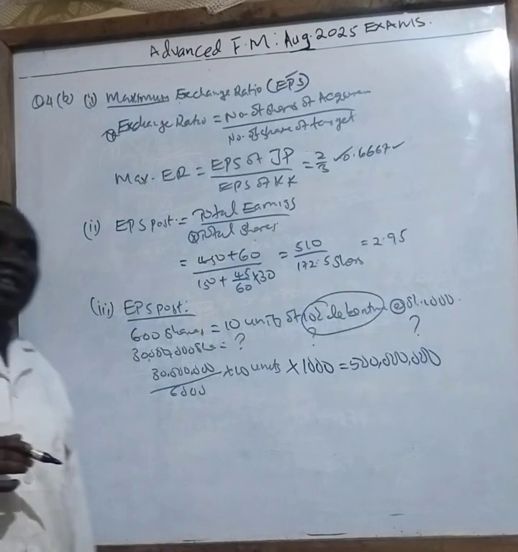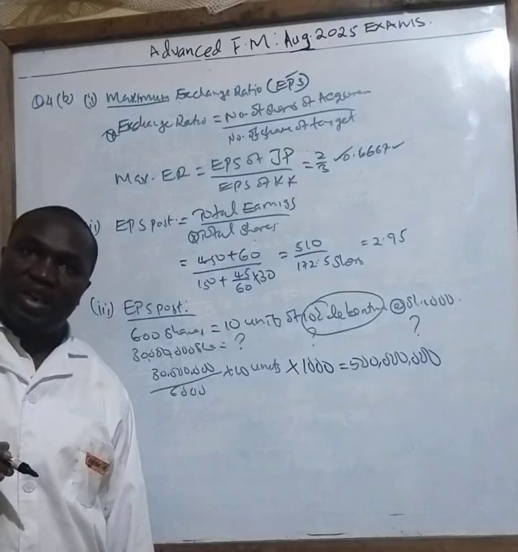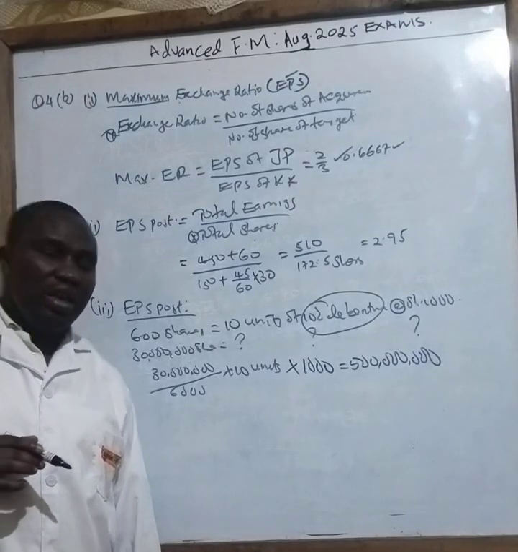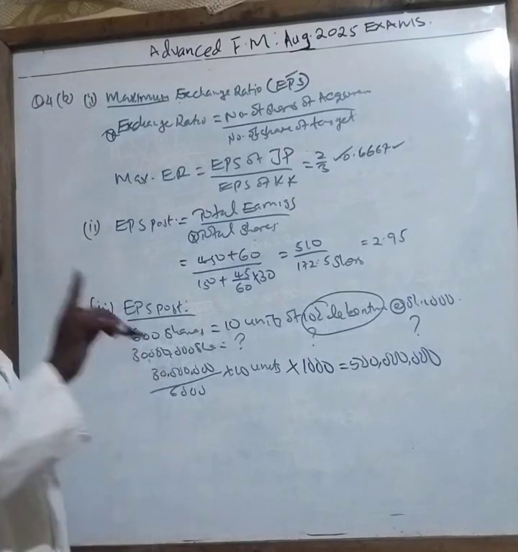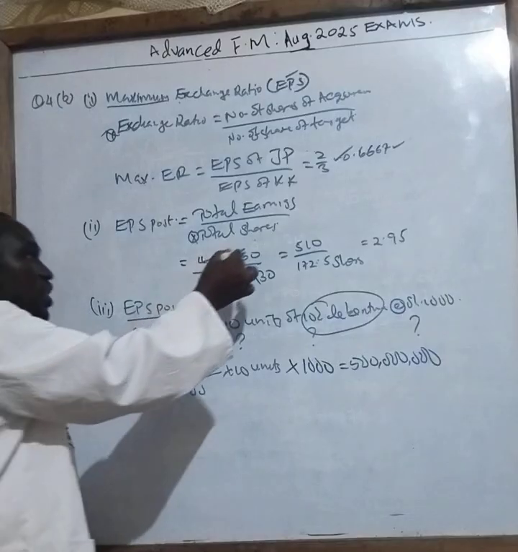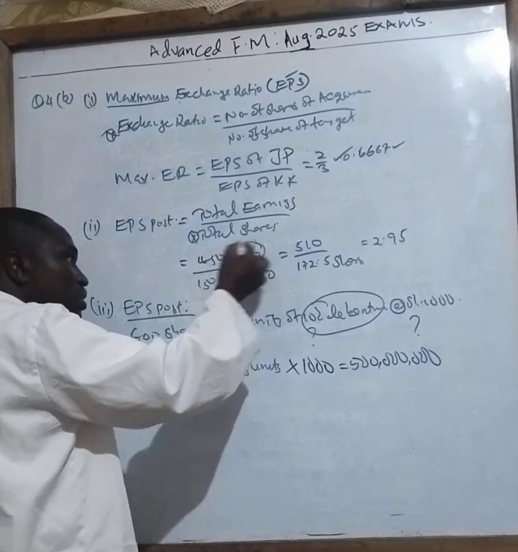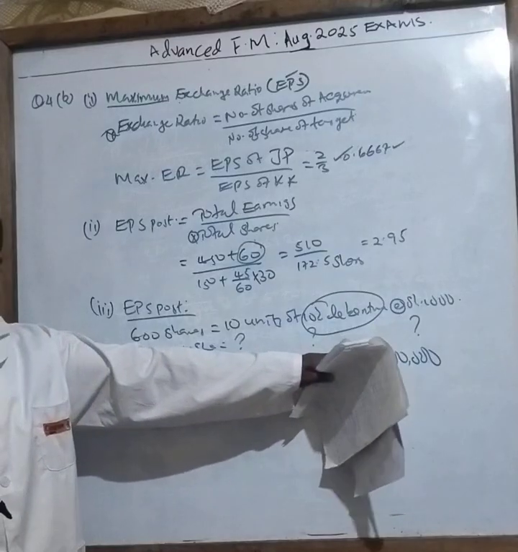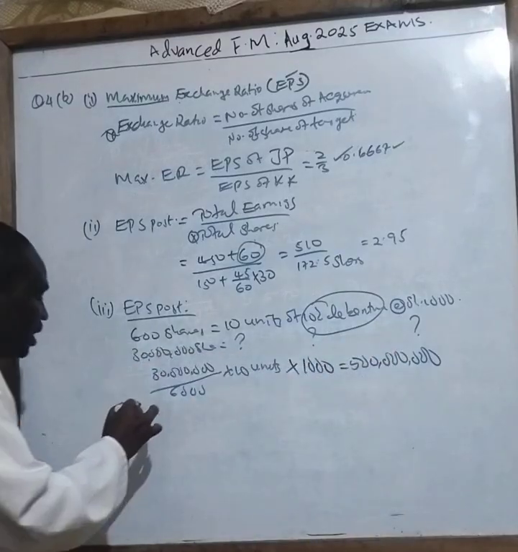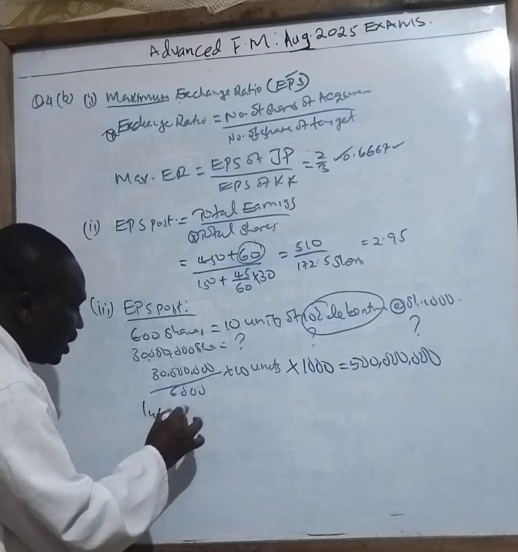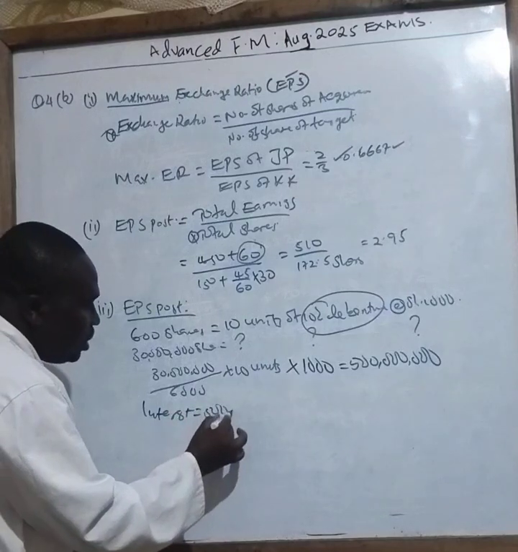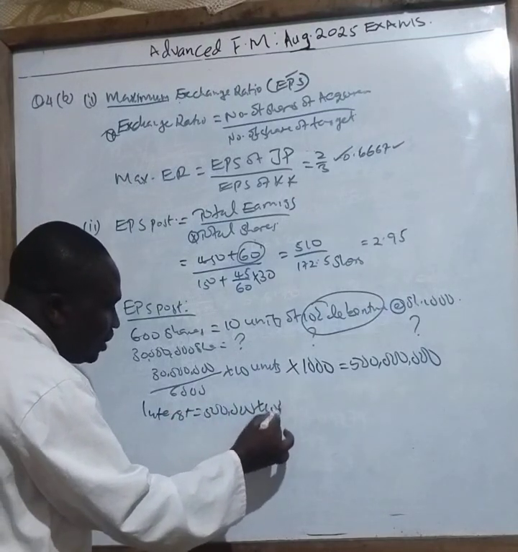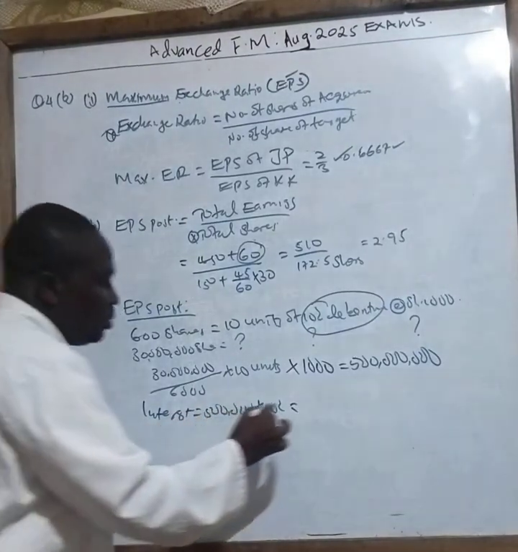Correct? Now, this interest here is an expense to which company? It is an expense to the company JP. Therefore, it means that this 60 million will come down because of the figure of interest. So let me calculate the interest now. My interest will be 500 million times 10%, which gives me 50 million.